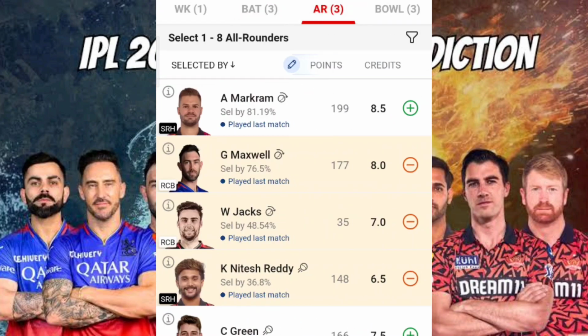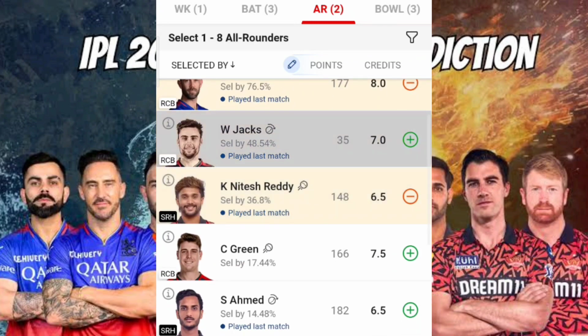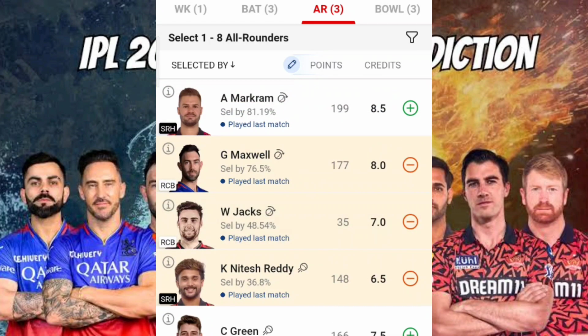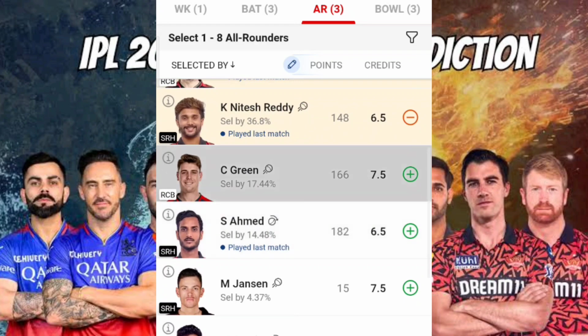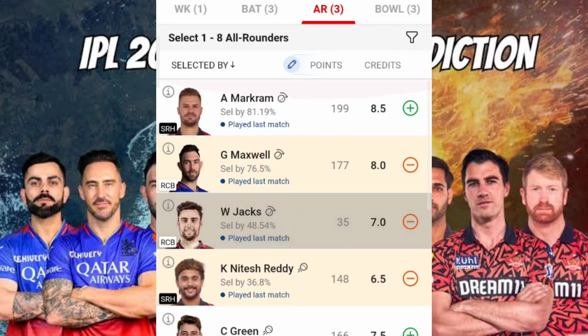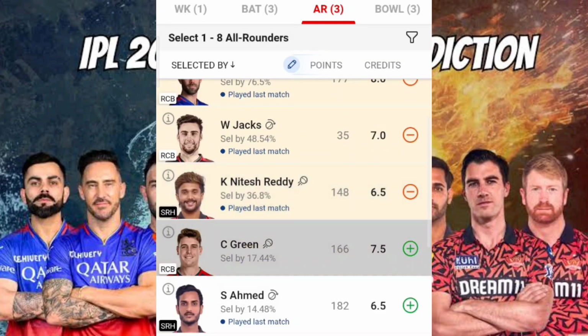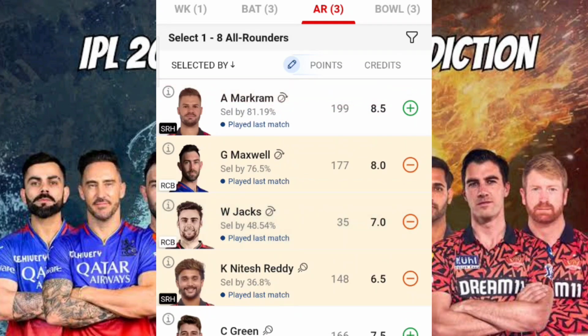Fine, coming to the all-rounder section. I think Aiden Markram, I'm just excluding him from the team itself, because I feel there are chances that he won't get to bat. Even if he does, I think he will lose his wicket early. So coming to Glenn Maxwell and Will Jacks, two of the crucial players, I'm including both of them. And again, there are chances that Cameron Green may also take a spot in the team. If that is the case, let me tell you, between these three players, any of them will go for something very huge if RCB bat first, and you can even go for him as your captain.